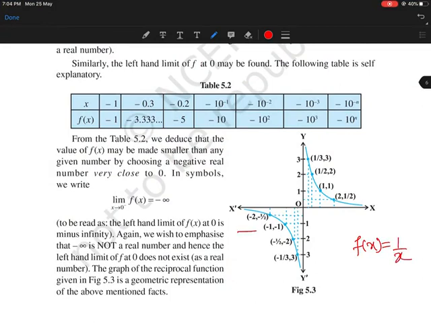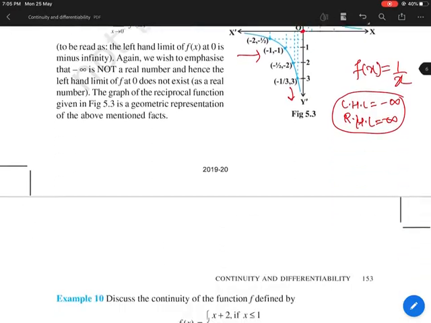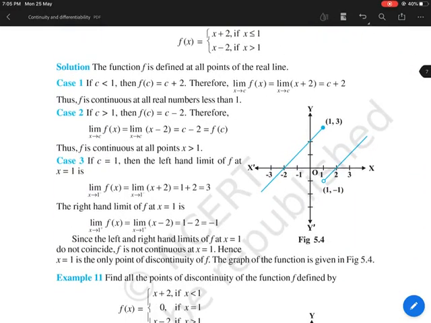Now when you approach from the left hand side, where do you go? You go to minus infinity. So LHL is minus infinity. When you approach from the right hand side towards 0, you will say your RHL is infinity. And what about the value at 0? Can you calculate the value at 0? It can be infinity or minus infinity. So this is also a case when the discontinuity occurs. So this is also not continuous, or we can name it discontinuous.